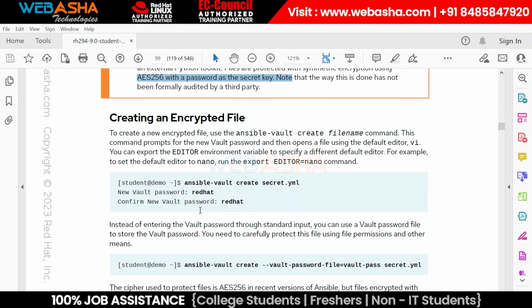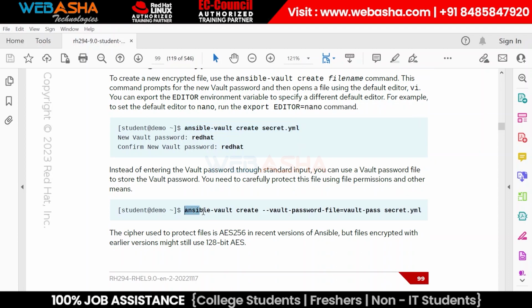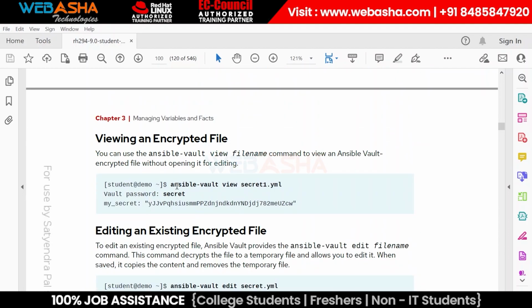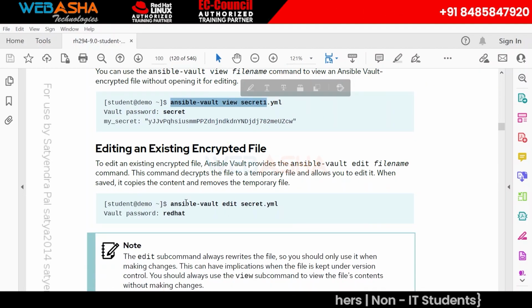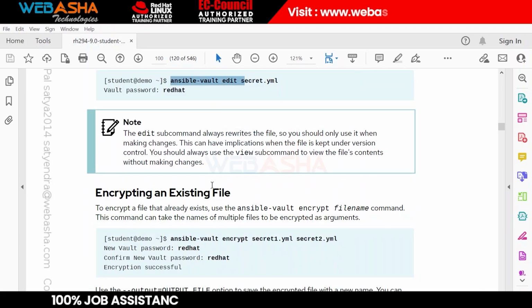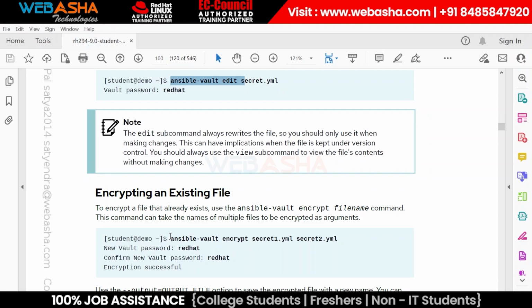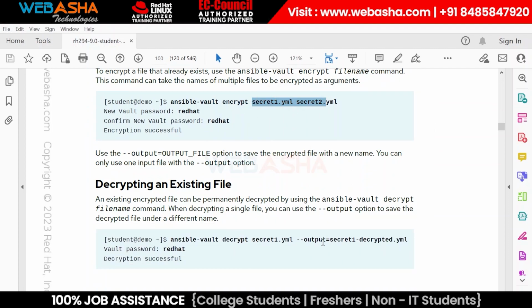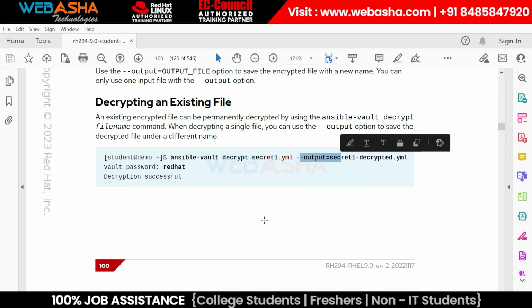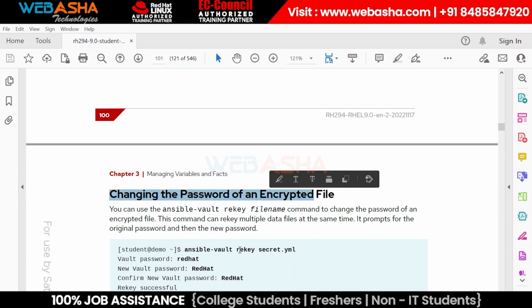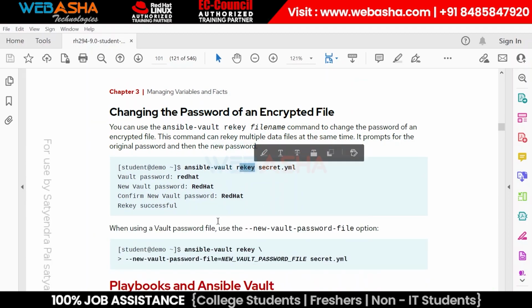Now these are the commands. To create a file, you can use ansible-vault create. To create multiple files, you can also do it from an external file. To view, you can use this command. To edit, you can edit the file. To encrypt an existing file, we can simply use ansible-vault encrypt and then file1, file2. At the same time, we can encrypt multiple files. To store the output, you can send it somewhere else as well. To change the password, you can use rekey. All the examples are mentioned here as well.